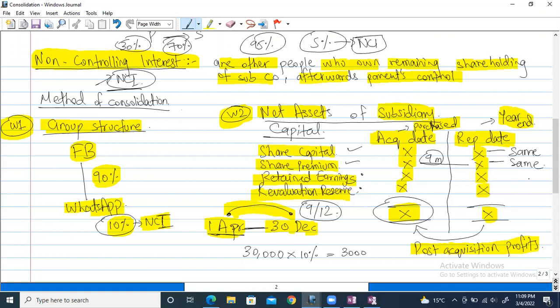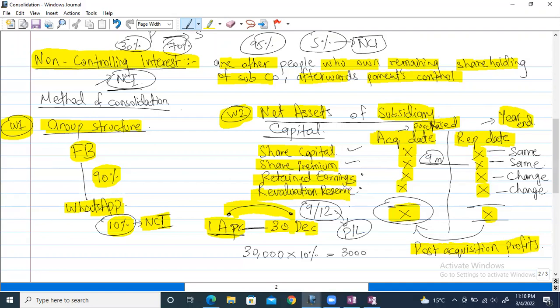So the only things that will change are retained earnings, and revaluation surplus can change as well, because obviously the subsidiary will have some assets like a car or a van or building or land, so it can increase in value at any time. As for the 9 over 12 months, this is just related to the profit and loss.